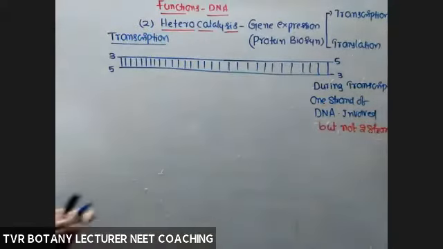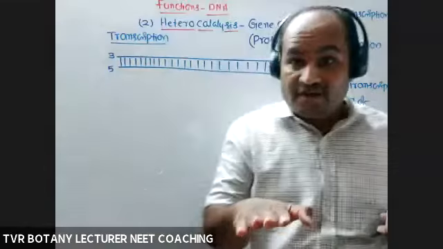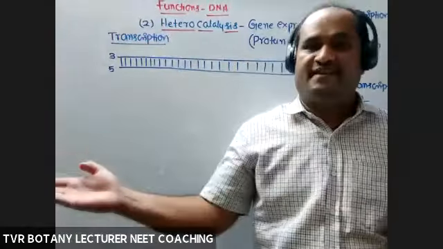Why not? So why is only one strand involved? Why not both the strands?